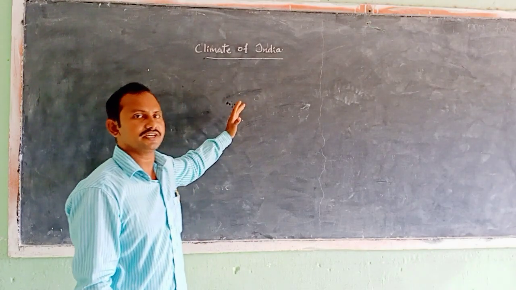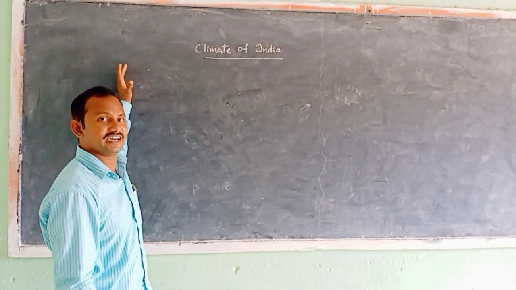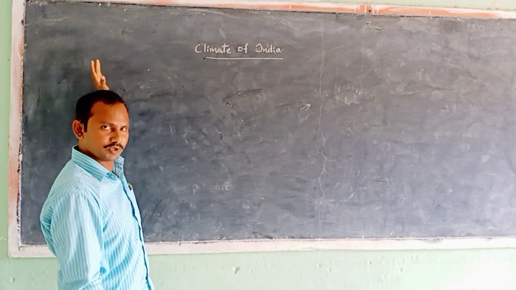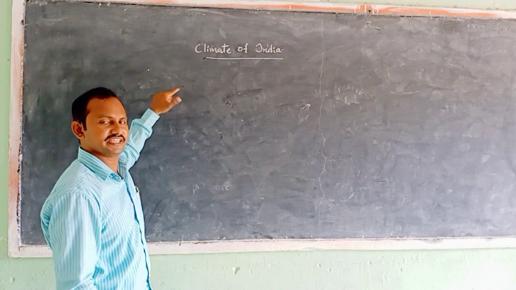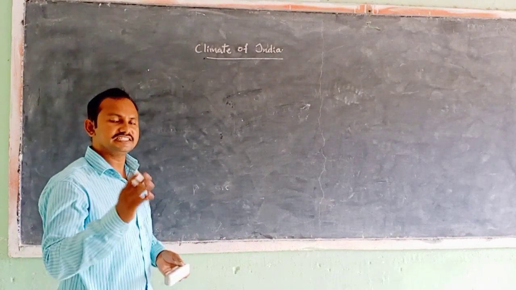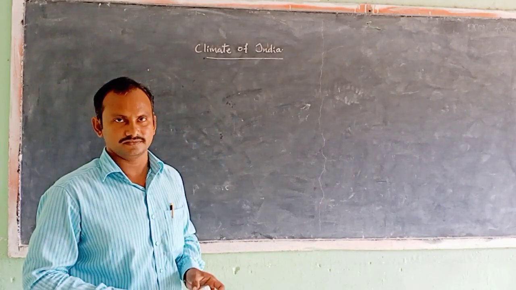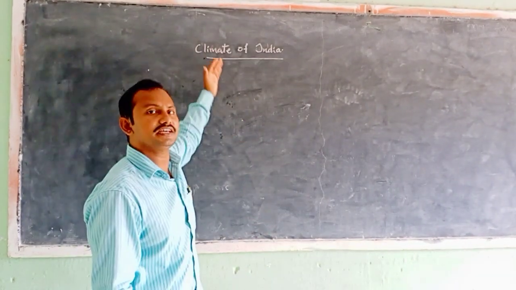Some places are located far away from the sea coast. They are called inland. Inland places means they are far away from the coast. But these inland places, for example Delhi, have wide variations in temperature across the months. And some places are located on a higher altitude.